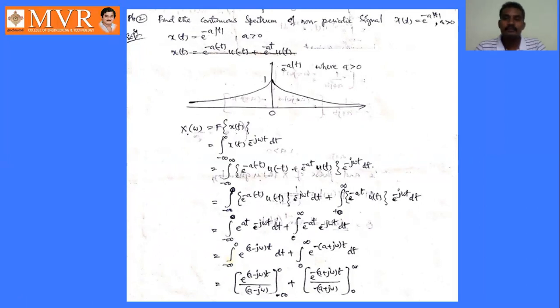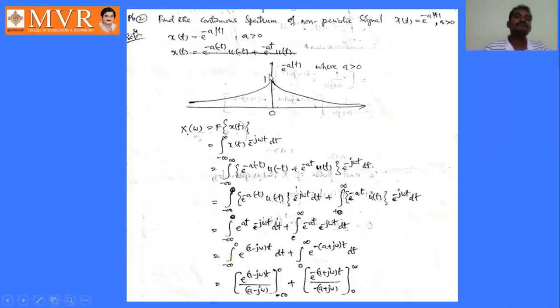So what is meant by mod t? It is plus or minus t, right? So we can expand this as x of t is equal to e power minus a into minus t into u of minus t plus e power minus a t into u of t. Here u of t and u of minus t we have to consider by default.